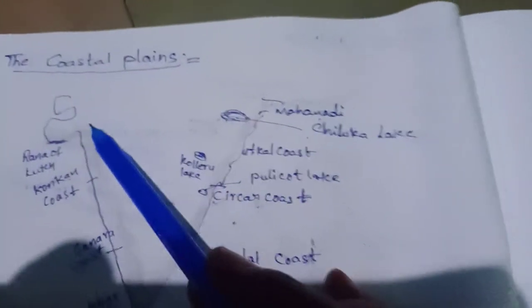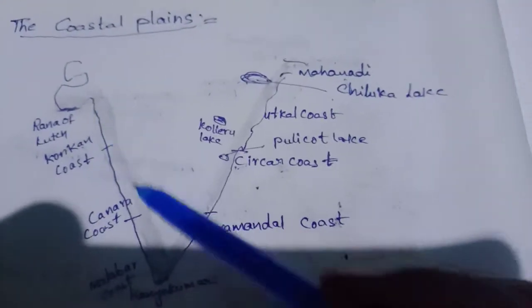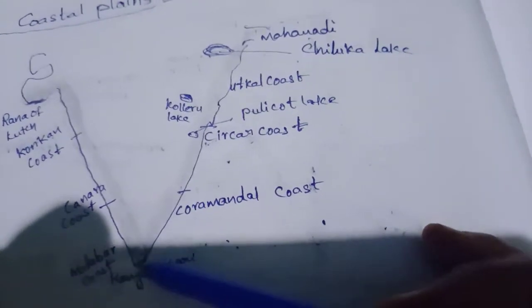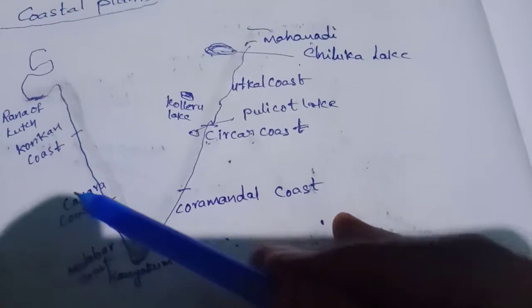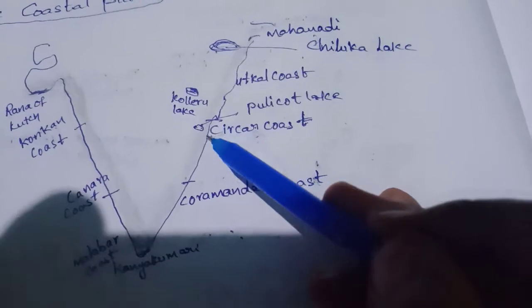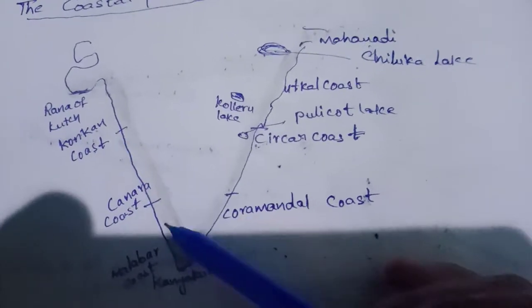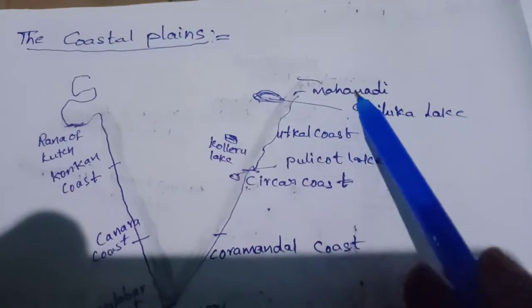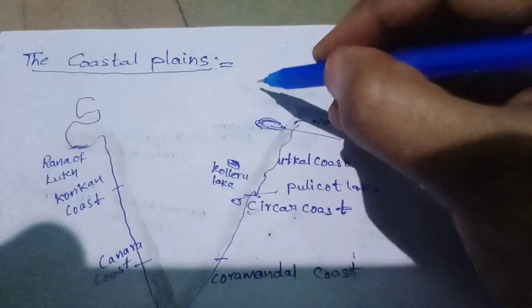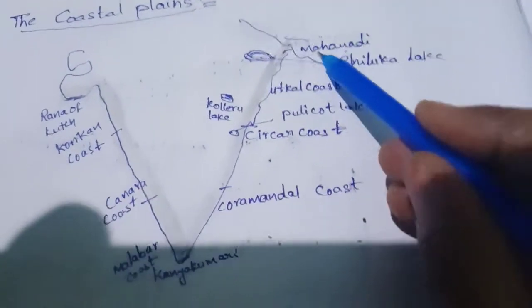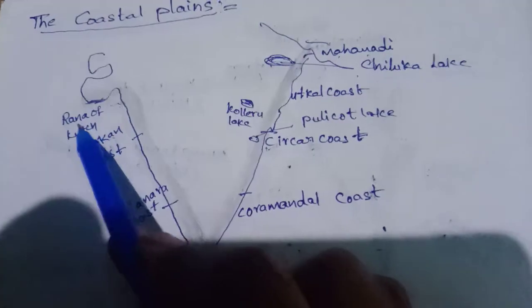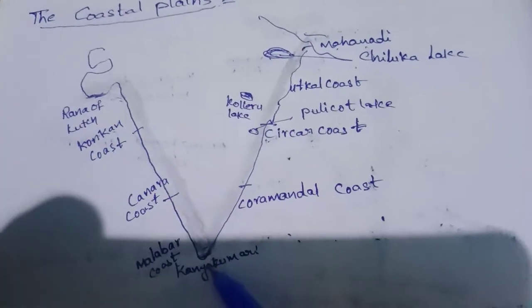Next, coastal plains. Observe here. This is the coastal plain. Already we learned about the coastal plain. The area which is located near the Bay of Bengal and Arabian Sea or any sea, we call this area coastal plain. This is the western coastal plain and this is the eastern coastal plain. Eastern coastal plain stretches from Mahanadi river to Kanyakumari. Western coastal plain stretches from Rann of Kutch to Kanyakumari.